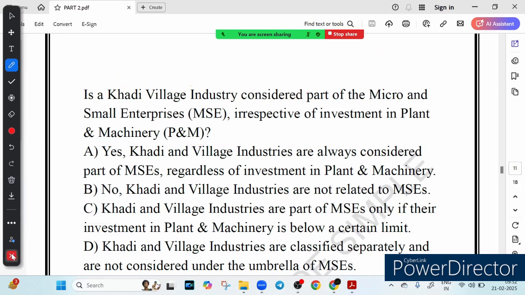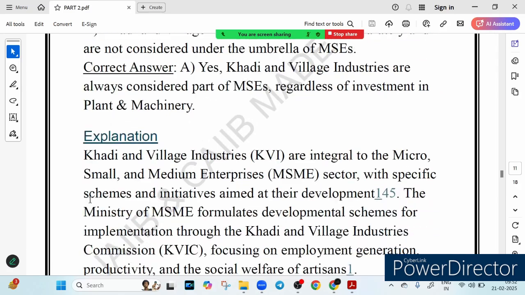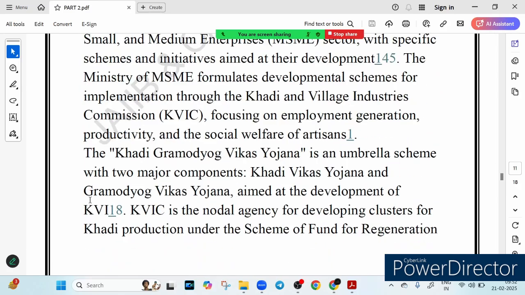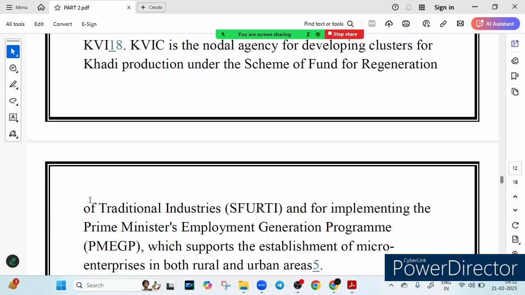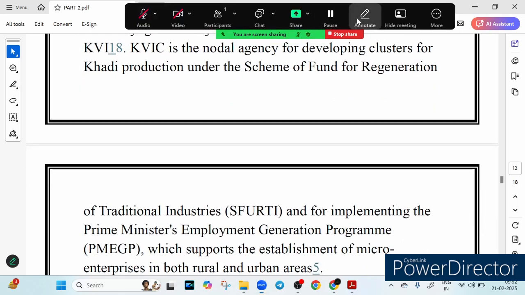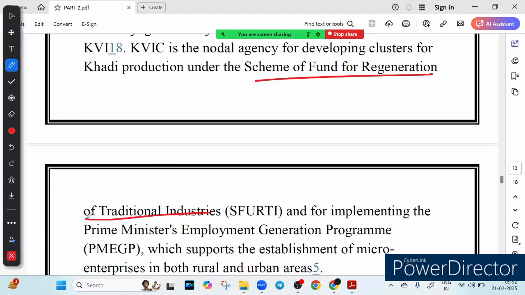Option A is correct here. Let me show you what SFURTI is. You can see it here. SFURTI stands for, let me tell you the full form, a Scheme of Fund for Regeneration of Traditional Industries, and Prime Minister Employment Generation Programme.